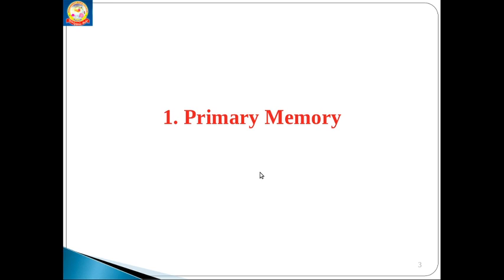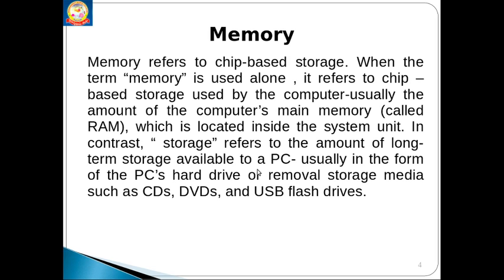Let's move to our first topic, that is primary memory. What does it mean, memory? It is something in the computer that you want to store your data and information. It seems to be like a chip.